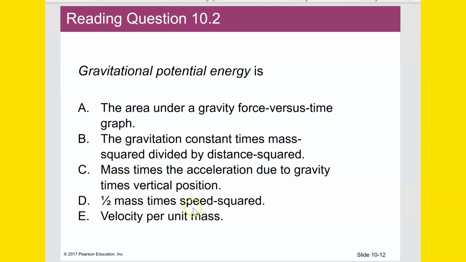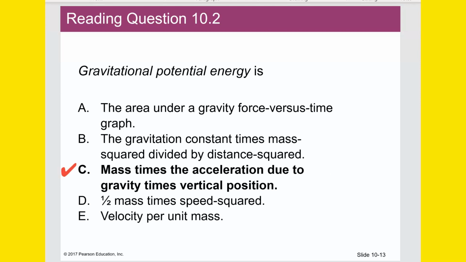One half mass times speed squared, that is kinetic energy. We know that to be the formula for kinetic energy. Velocity per unit mass doesn't sound right. I think it's C. It is. So that is exactly what gravitational potential energy is. It's basically the weight in newtons, or the force of gravity, the same thing as a weight, times the distance above the Earth, which is the vertical position.